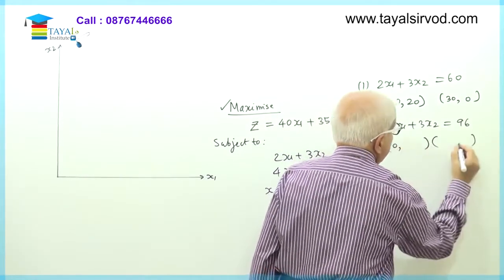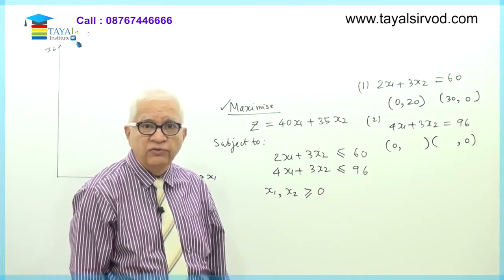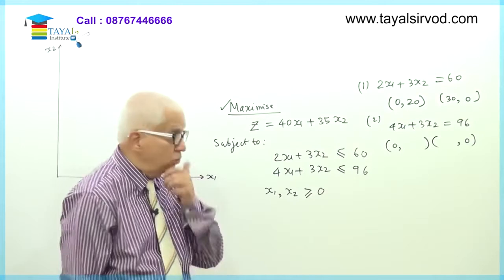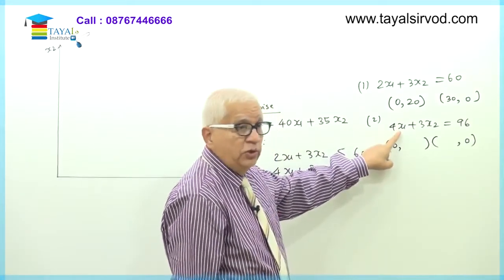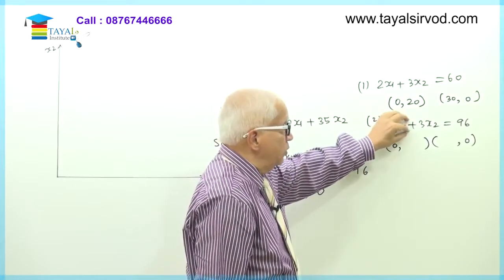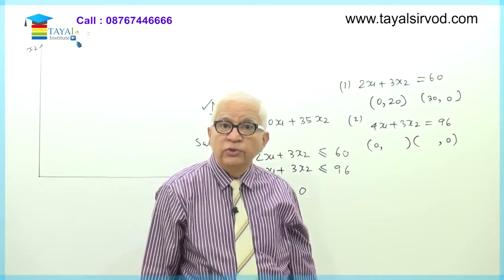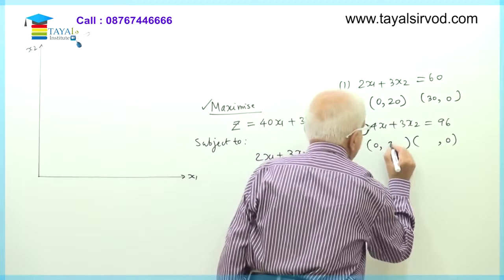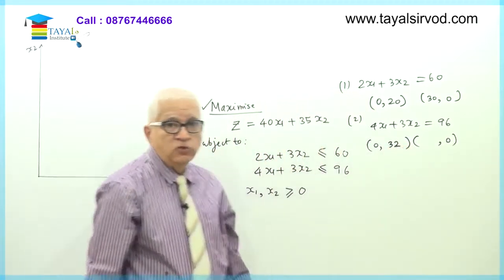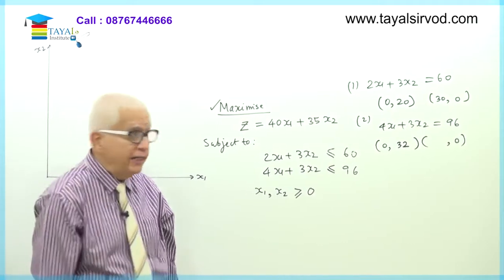Here x1 is 0, here x2 is 0. So I am writing the first value in the bracket as x1 value, second value in the bracket will be x2 value. Now if x1 is 0, what happens? This part goes. So 3x2 is equal to 96. Therefore x2 is equal to 96 divided by 3, which is 32. So (0, 32) is one point which definitely lies on this straight line.